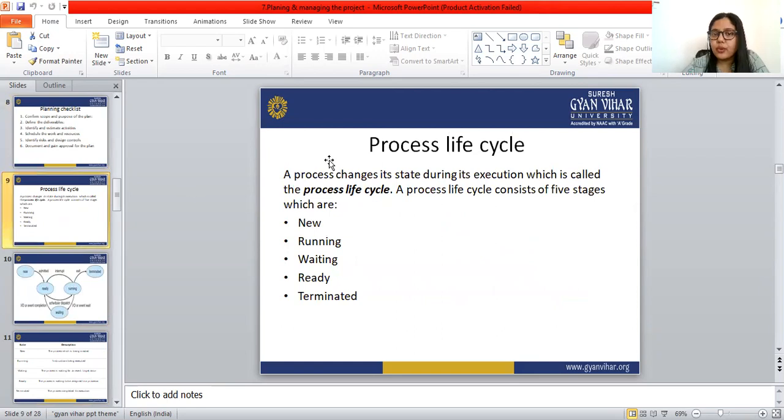Next is the process life cycle. A process changes its state during its execution, which is called the process life cycle.